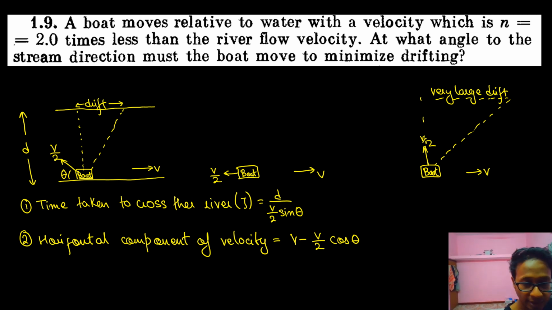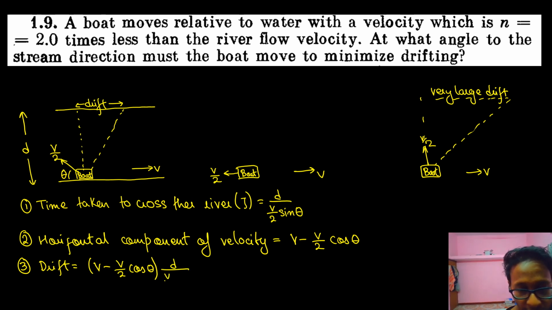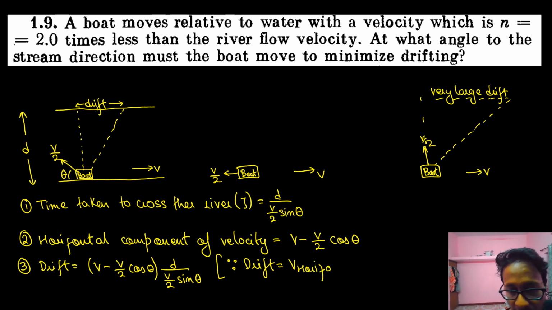And what is this drift? Drift is nothing but the horizontal component of velocity into the time taken to cross the river. So drift is nothing but the horizontal component of velocity, V minus V by 2 cos theta, into the time taken. What is the time taken? Time taken is D into V by 2 sine theta. Because drift is equal to speed into time, or distance is equal to the horizontal component of velocity into the time taken to cross the river.